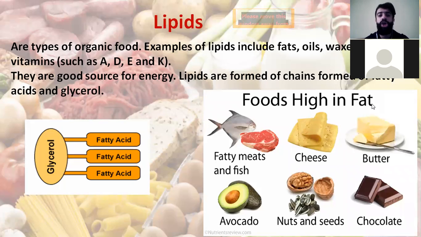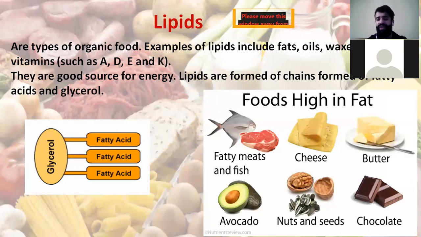From now on, you have to know that lipid is a complex form. It's composed of simple units called fatty acids and glycerol. Whenever fatty acids and glycerol meet together, they form the lipids. So a long chain of fatty acids and glycerol is referred to as lipids.